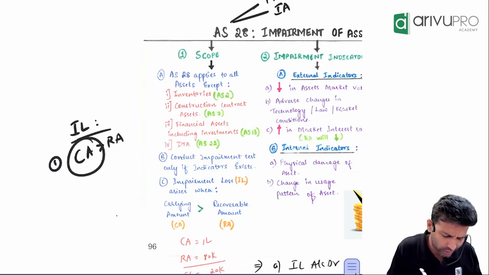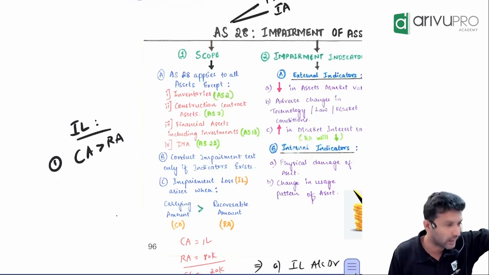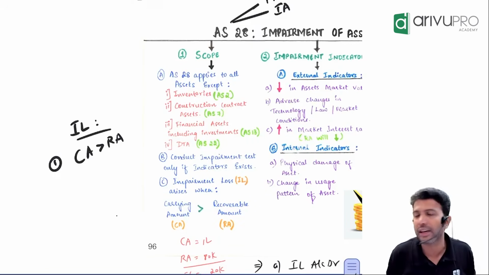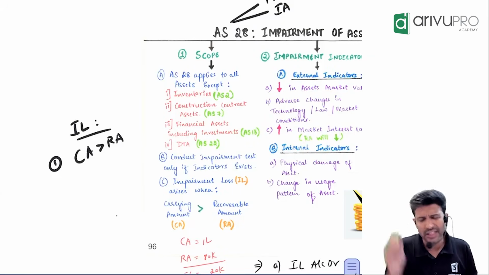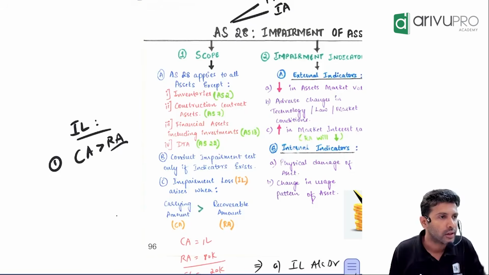I think you know what carrying amount is, right? Book value, whatever you want to call it. This will be available from your books. Ledger accounts will give you the balance. The only thing that we need to have awareness about is recoverable amount. The name itself is throwing a lot of things. Recoverable amount.